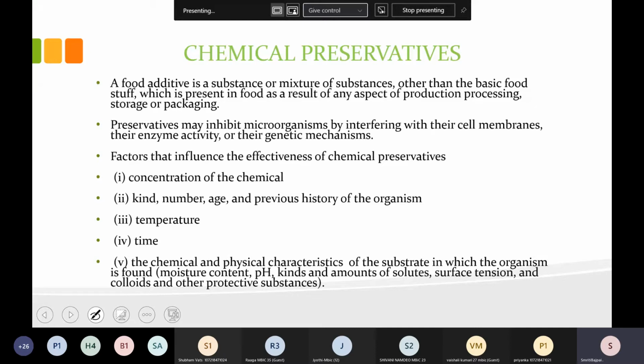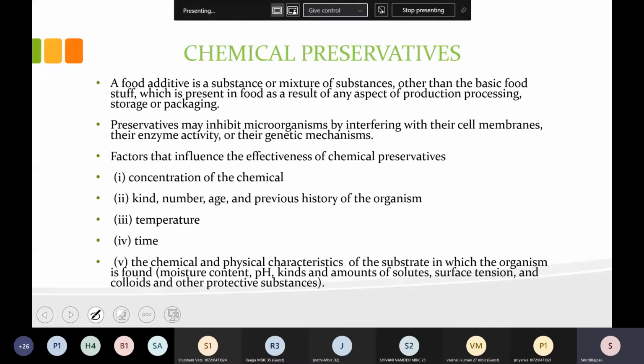So this is a very long process. So for preservation, we have added something. Some preservatives have been added in these bottles or these types of foods, so that they can be kept for a longer duration to increase their life. So these are called chemical preservatives. They come under the category of chemical preservatives, and under these are the food additives. They also involve a great variety of preservatives that we will see in the next slides.